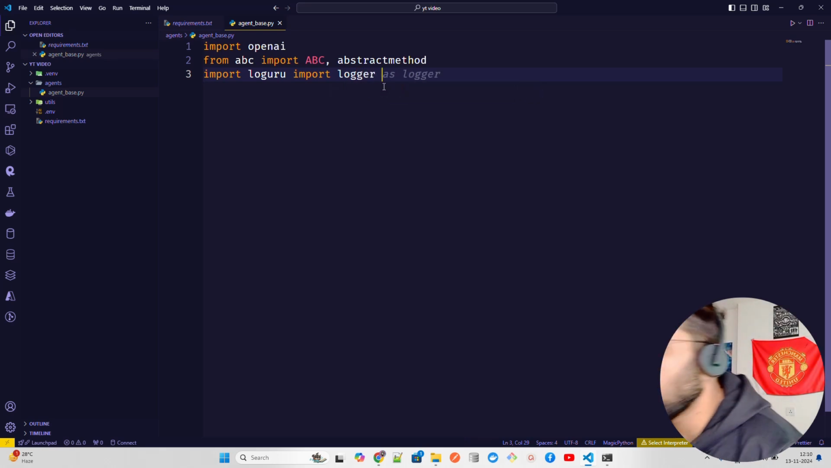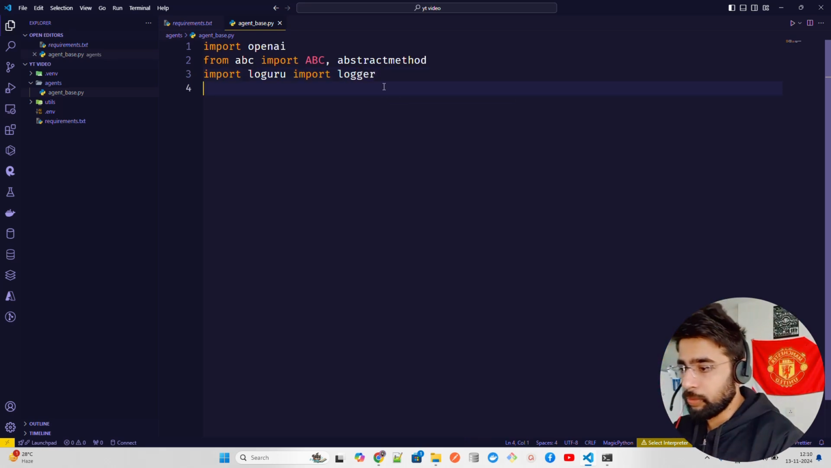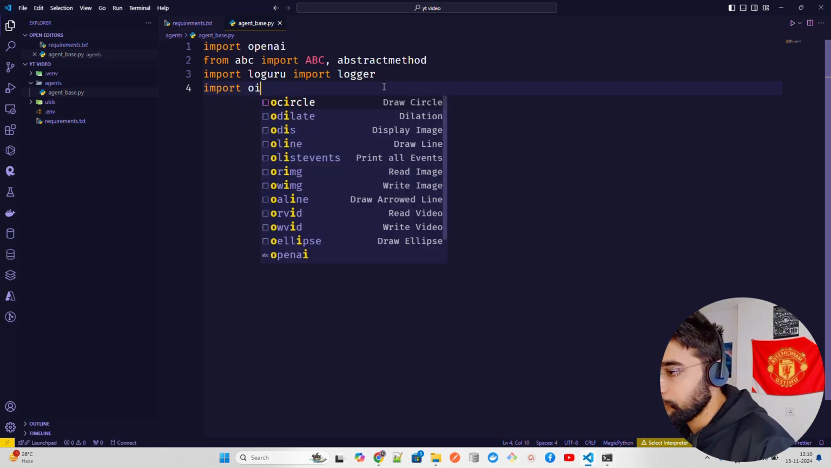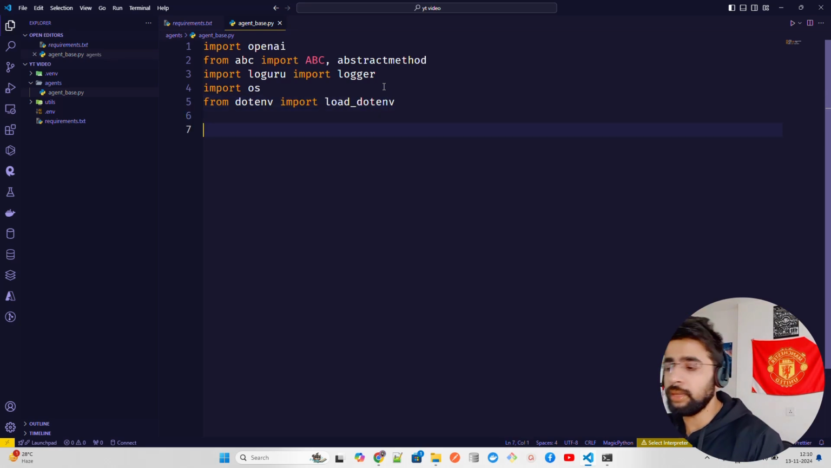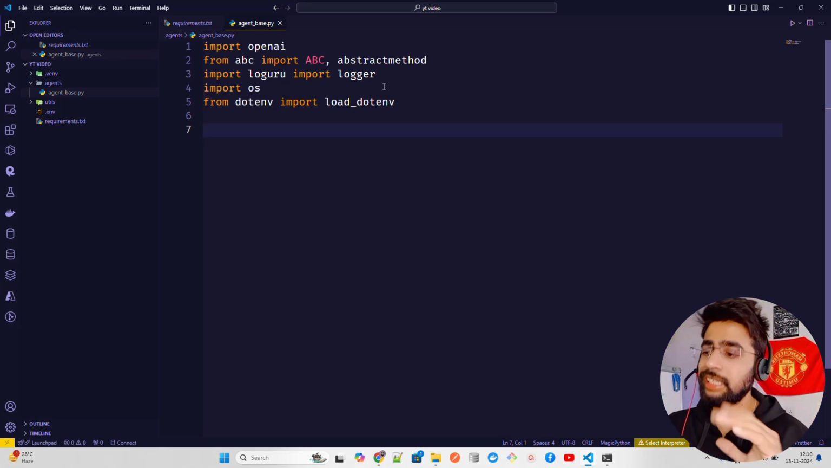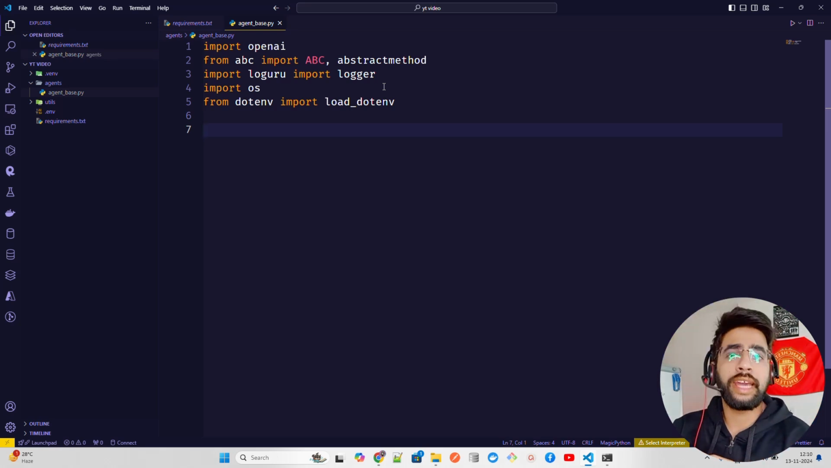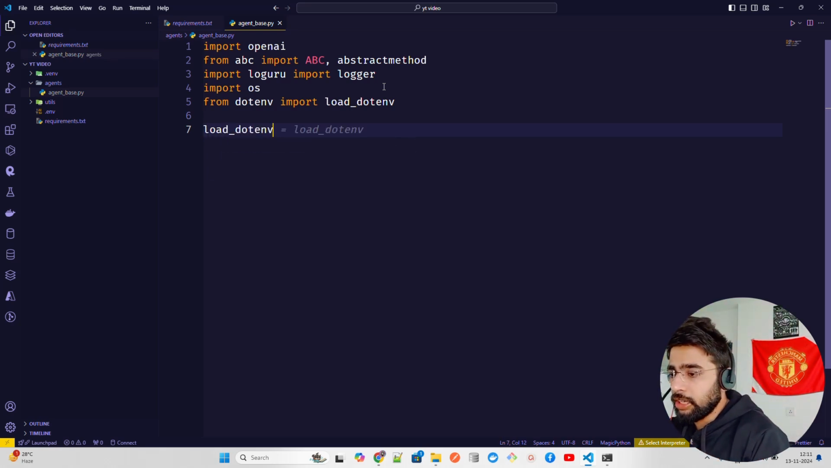Then we need os, so let me import os as well. Once you import os, after that you need dotenv, because we have saved the API key in the env file. So from dotenv import load_dotenv. Our imports are done, guys, for the base class. In this, we're going to define our LLMs. In this video, we're defining OpenAI. In the next video, we're going to define Ollama, right? So let me load the env.